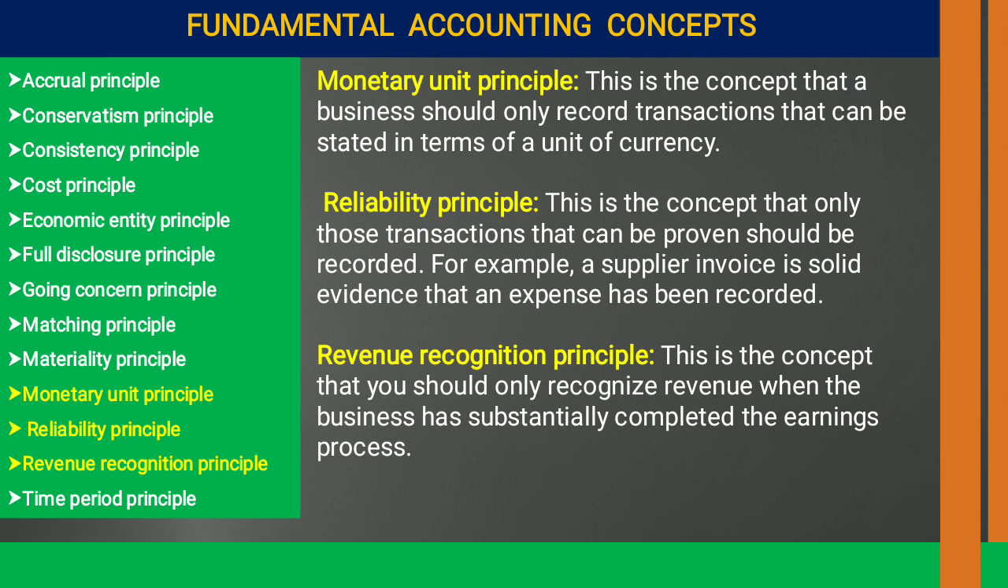Then next we have the reliability principle. Under this principle, this is the concept that only those transactions that can be proven should be recorded. For example, a supplier invoice is solid evidence that an expense has been incurred. The reliability principle means that for recording a business transaction, there should be some kind of evidence, okay. So when you purchase any kind of goods, the invoice given by your supplier is solid evidence and solid proof. So accordingly we can record our transactions.